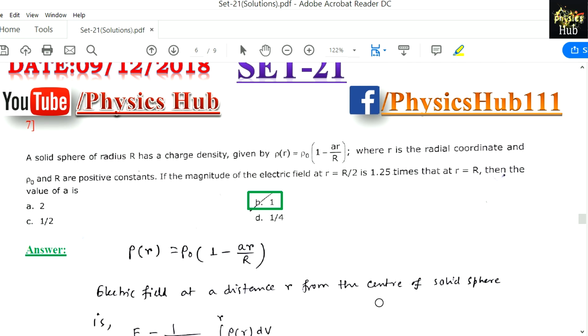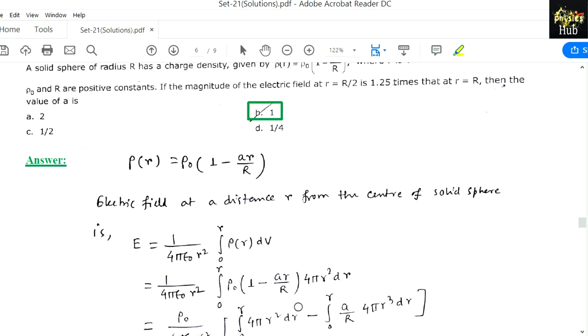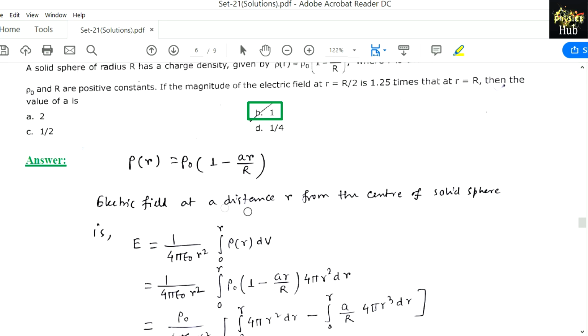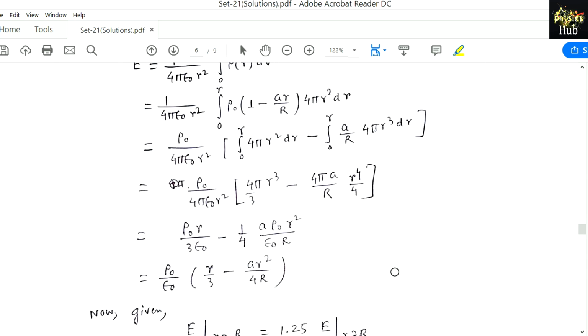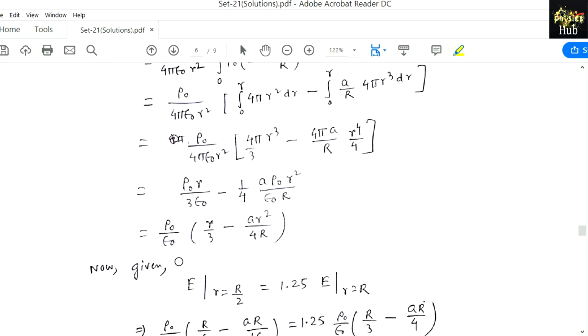Now the electric field at distance r from the center of the solid sphere is E equals 1 by 4 pi epsilon naught r square into the integral from 0 to r of rho(r) dv. This is the standard form. They have used Gauss law here, E dot ds equals q by epsilon naught. So we put the value of rho(r) given here, separate it and take a simple integration, and we get an expression of electric field in terms of the radial distance.